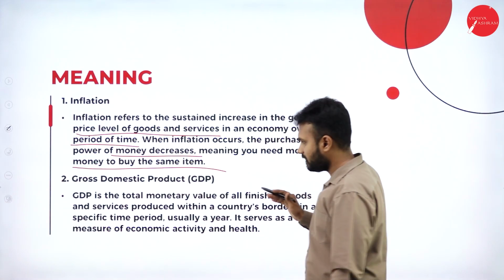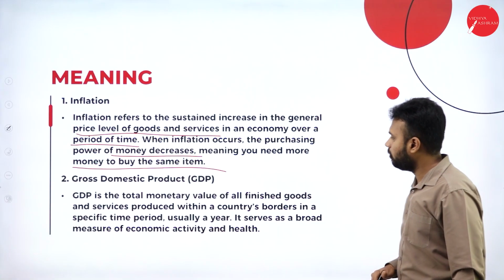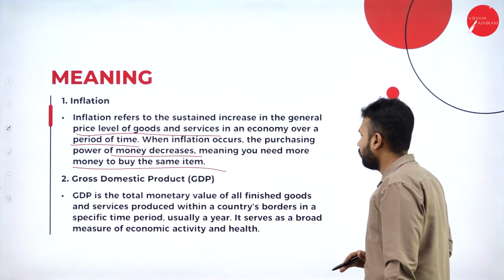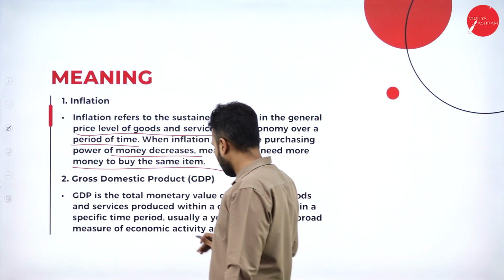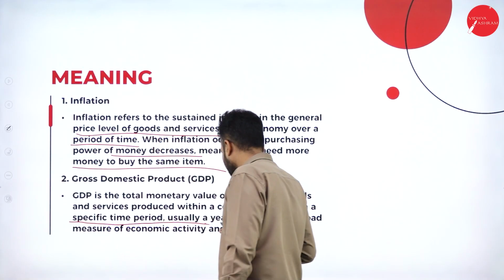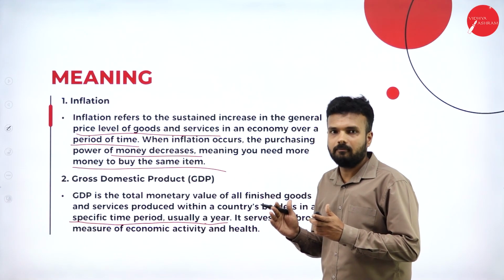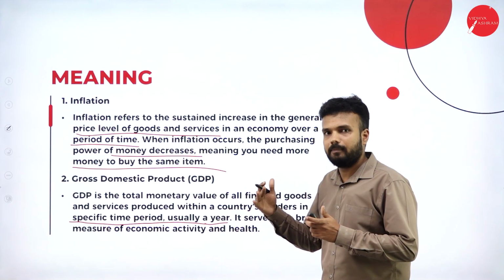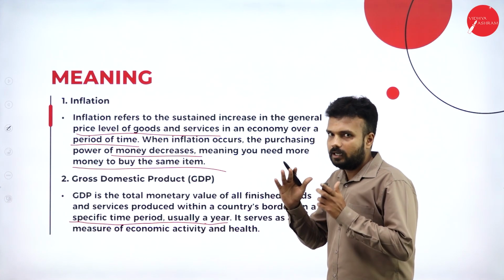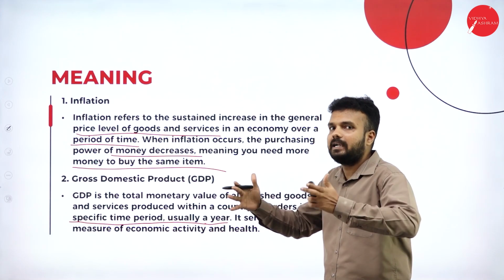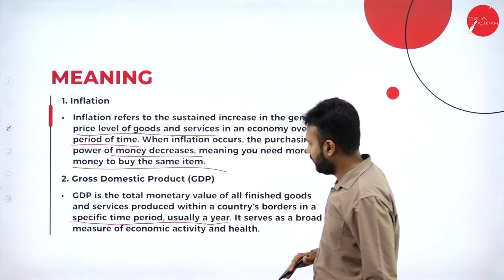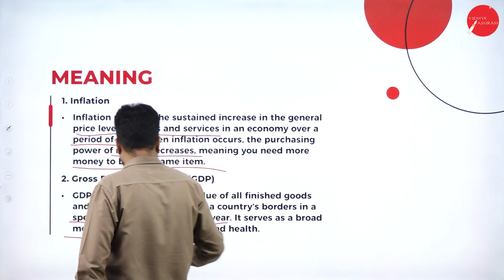Gross domestic product, that is GDP. GDP is the total money value of all finished goods and services produced within a country's borders in a specified time period, usually a year. Okay, so here GDP is calculated per annum within one particular period of time: all the economic activity that happens, the total number of goods and services manufactured and sold in a particular geographical location, that is one country, in a specified period of time, that is 1 year. It serves as a broad measure of economic activity and health.